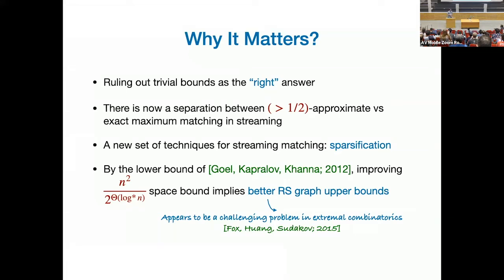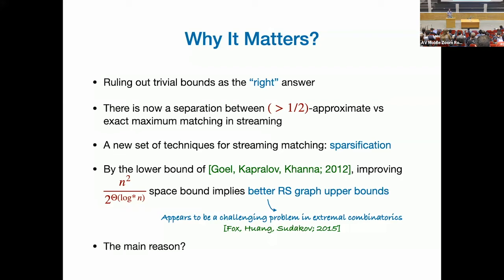Good. It means that you are proving that a certain family of RS graphs with some density, which I can tell you a bit about offline, cannot have more than n squared divided by 2 to the theta log star n edges. Okay, this bound correctly comes from Fox's triangle removal lemma. That's the only way we know how to bound RS graphs of that certain density. If you are getting a better algorithm, this will imply that you are giving a better way of bounding the density of these RS graphs. Questions?